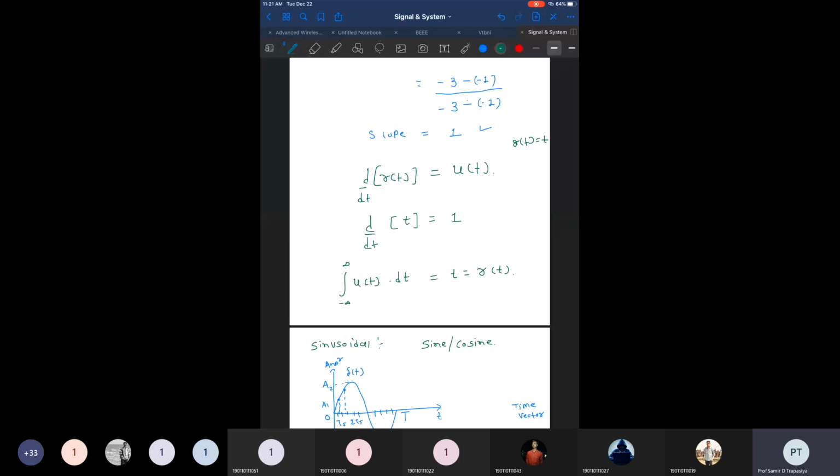Now we think in the reverse direction. If we take the differentiation of the ramp signal, it will give us a unit step signal. And if we take the differentiation of the unit step signal, then it will give us a unit impulse signal, right? So that you need to understand.